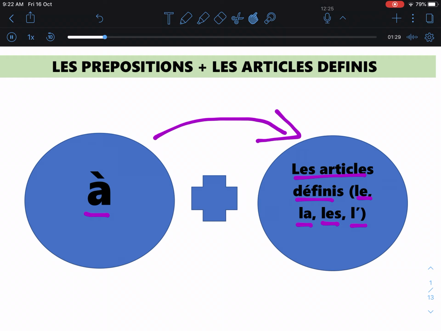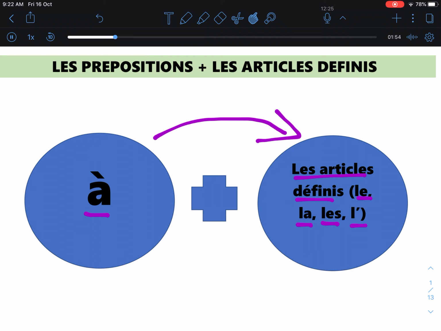But if you vaguely remember what they are, please view my clip entitled les articles définis. Okay, now we shall start. So you have here à and les articles définis: le, la, les, and l'apostrophe. You see here? There are 4 of them.